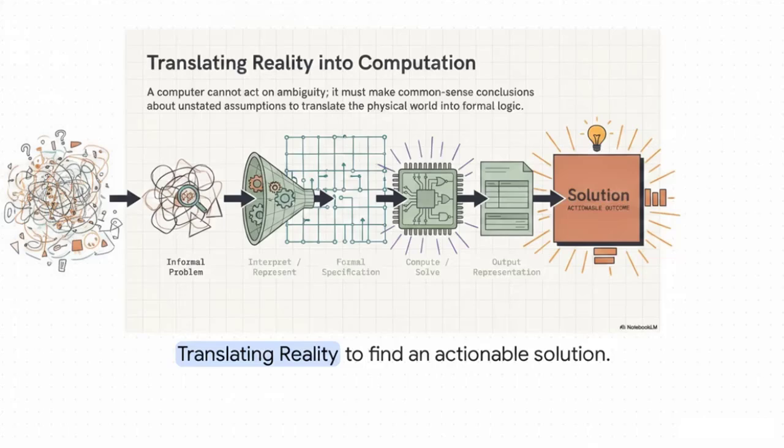Well, the answer is this translation pipeline. See, a computer simply cannot act on ambiguity. It has to take an informal, messy problem, like that scribble of chaotic lines on the left, and interpret it. It uses common sense reasoning to formalize the physical world into concrete specifications. And it's only once the problem is locked into that rigid, grid-like logic that the computer can actually process it and spit out a clear, actionable solution.